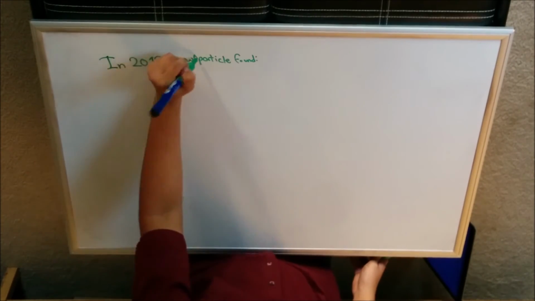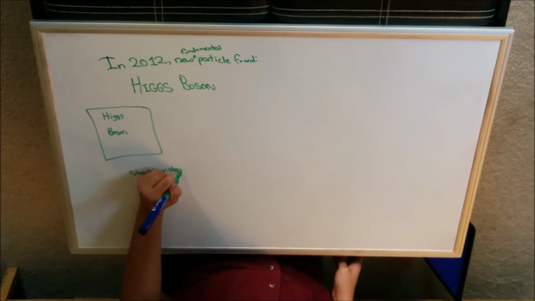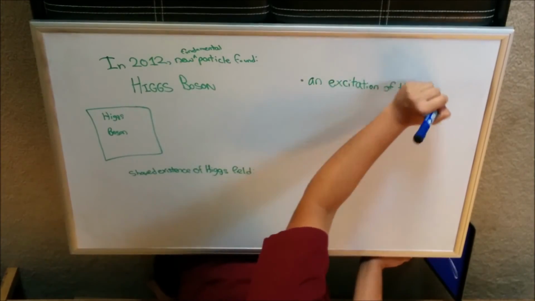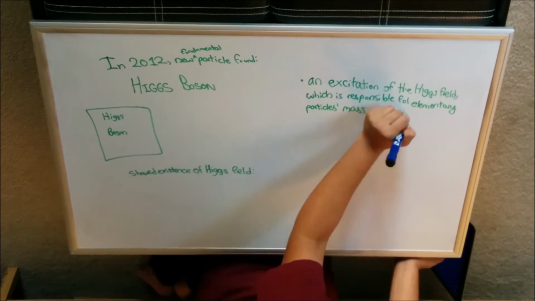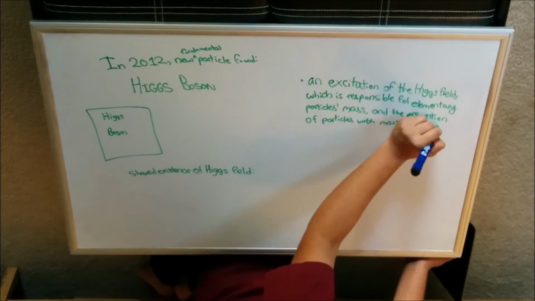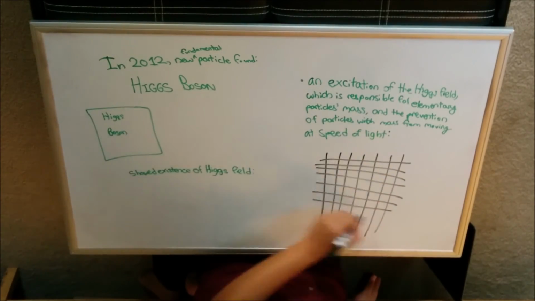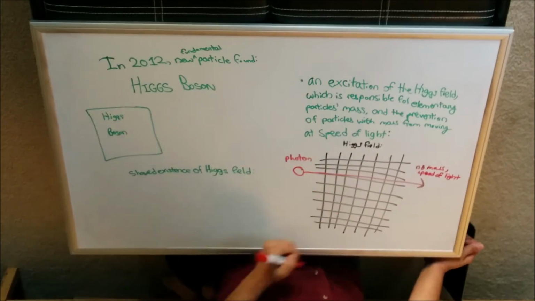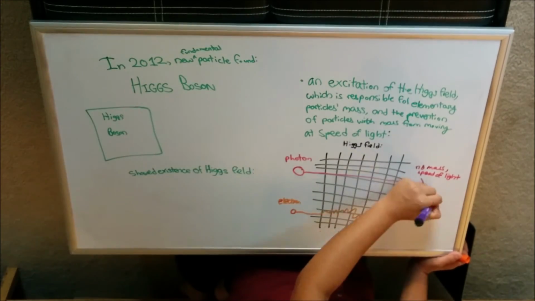Finally, there's only one more particle left to discuss. In 2012, physicists found a new fundamental particle called the Higgs boson. This particle is an excitation or flare-up of the Higgs field, which you can think of as an everywhere permeating net that prevents particles with mass from traveling at the speed of light. A particle like a photon with no mass can travel through it at exactly the speed of light, whereas a particle with some mass like the electron cannot and must move slower.